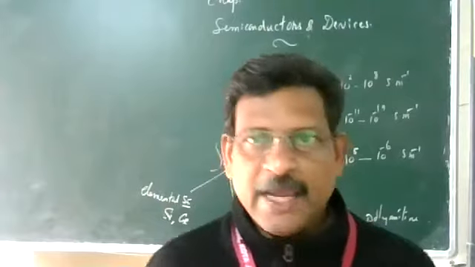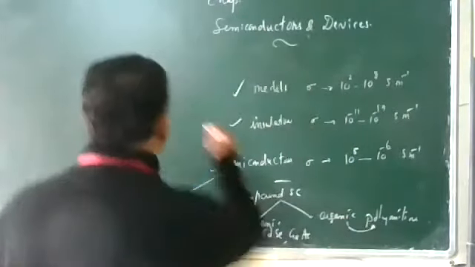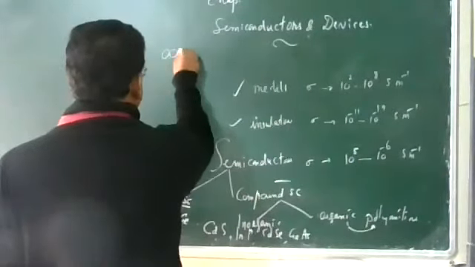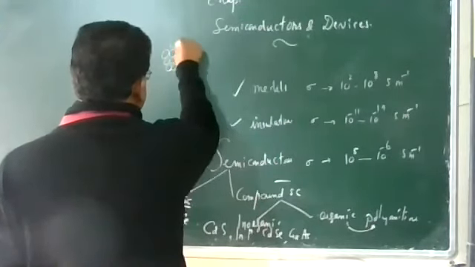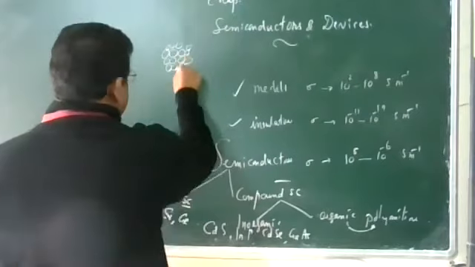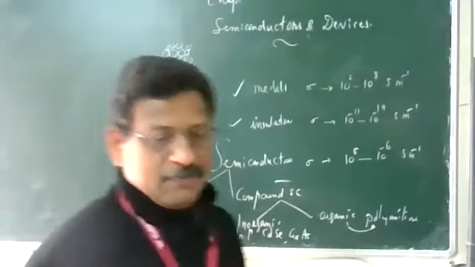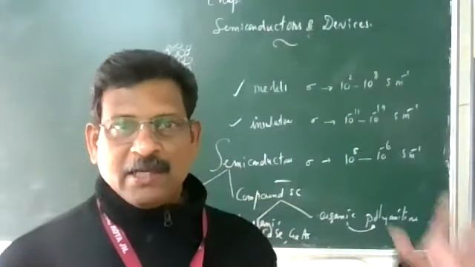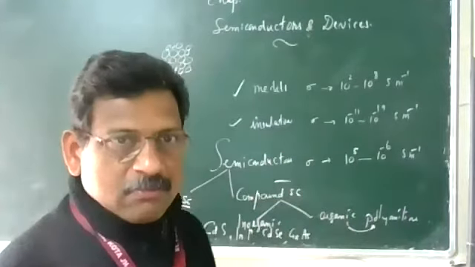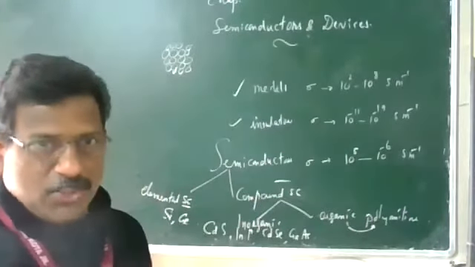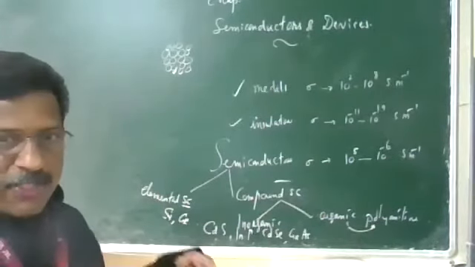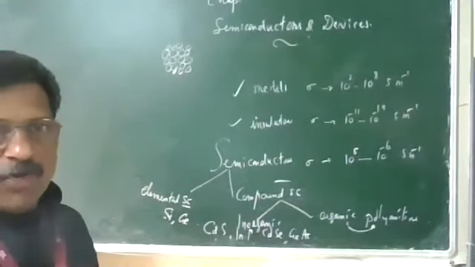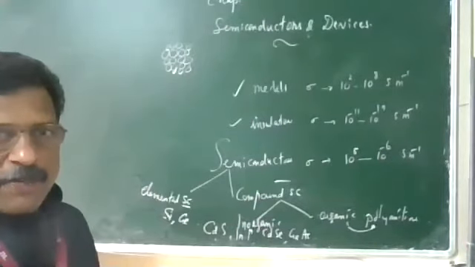Now, when you take any solid, so many atoms are coming close. It's not isolated. When atoms come close to form a solid, whether silicon or germanium, anywhere you take, what's happening?